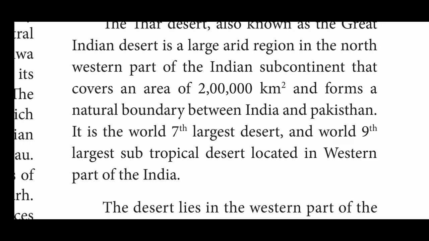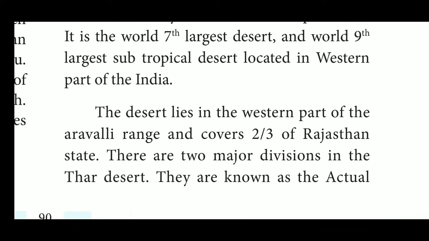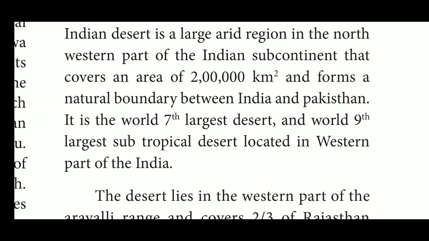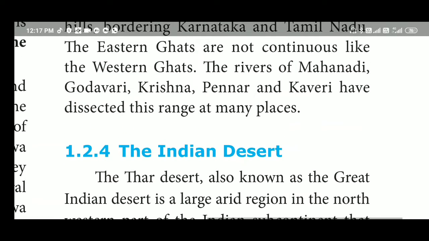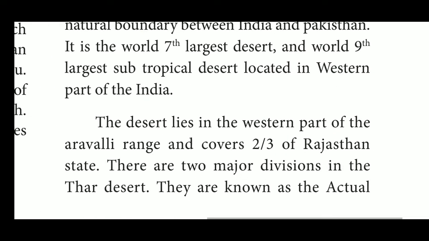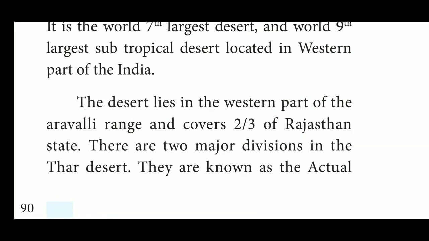See book page number 90, the Indian desert. The Thar Desert, also known as the Great Indian Desert, is a large arid region in the northwestern part of the Indian subcontinent that covers an area of 2 lakh kilometers square and forms a natural boundary between India and Pakistan. It is the world's 7th largest desert and the world's 9th largest subtropical desert, located in the western part of India.